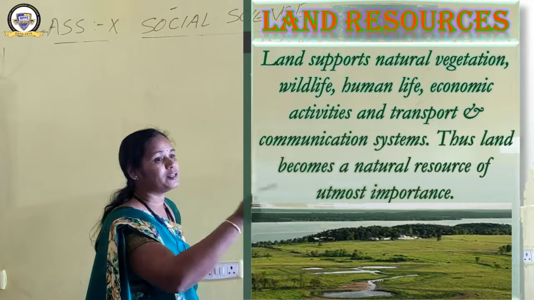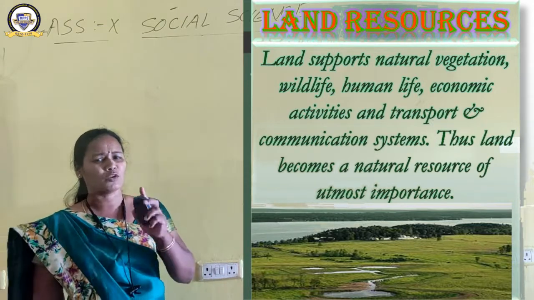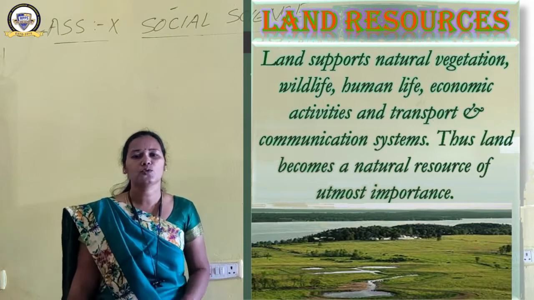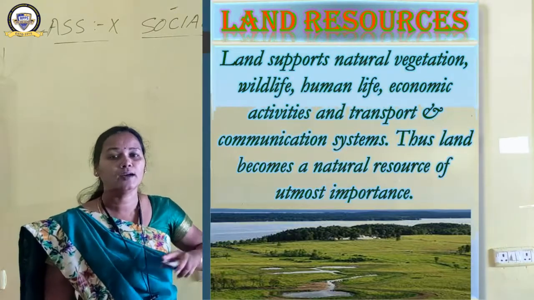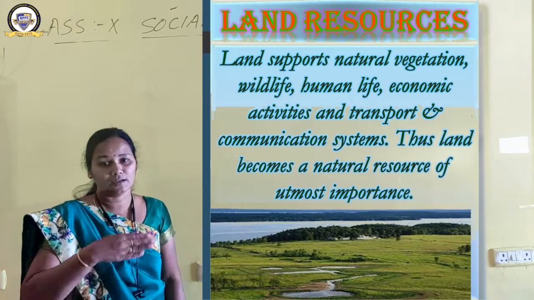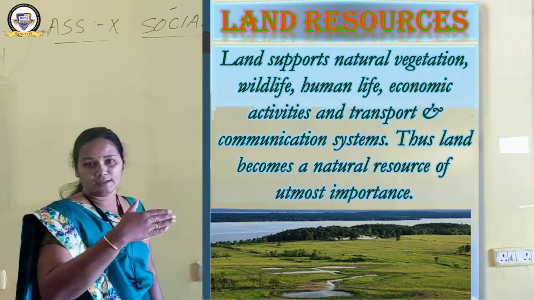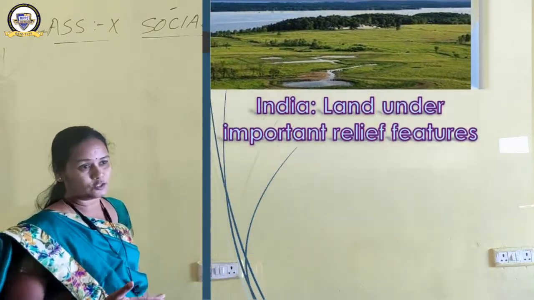Thus the land becomes a natural resource of utmost importance. I told you it is the most important resource available in the environment, right? This is the land resource that we have learned now.